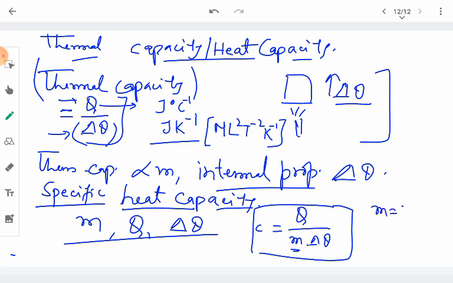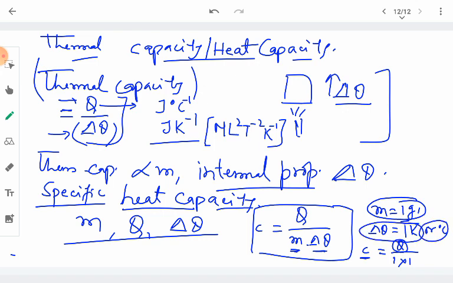If we take the mass to be 1 gram and we take the temperature change of 1 Kelvin or 1 degree Celsius, in that case c will be equal to Q upon 1. In place of mass we have 1 gram, and in place of delta theta we have 1 Kelvin or 1 degree Celsius. So, specific heat capacity is the amount of heat which is required to raise the temperature of 1 unit mass of the substance, or 1 gram mass of the substance, by 1 Kelvin or 1 degree Celsius.